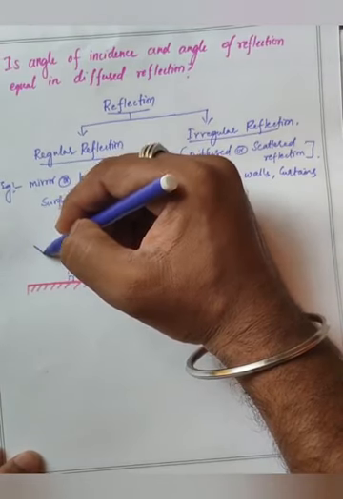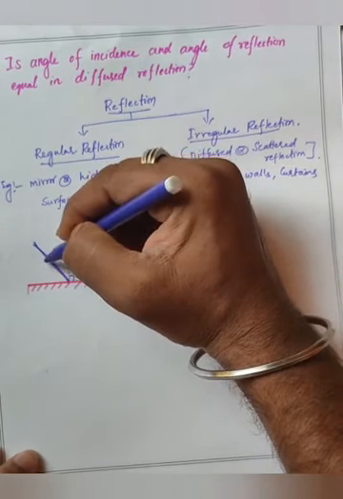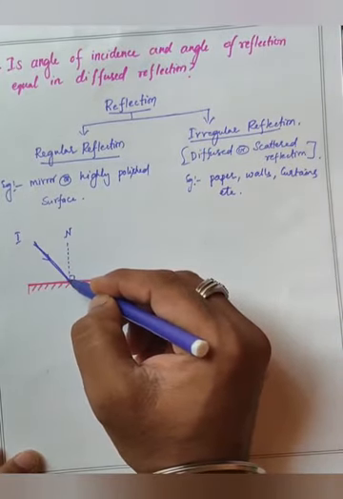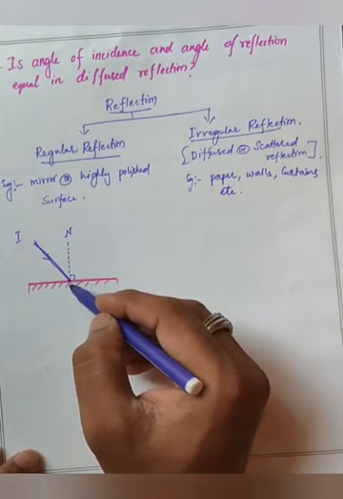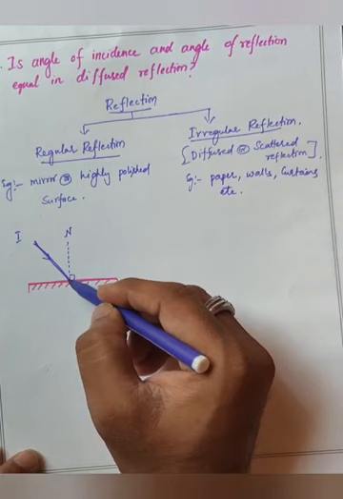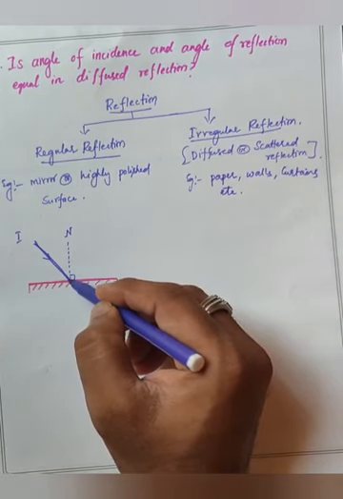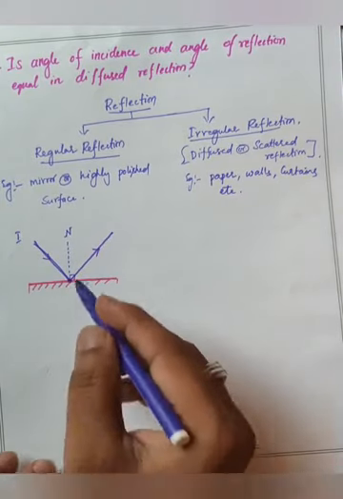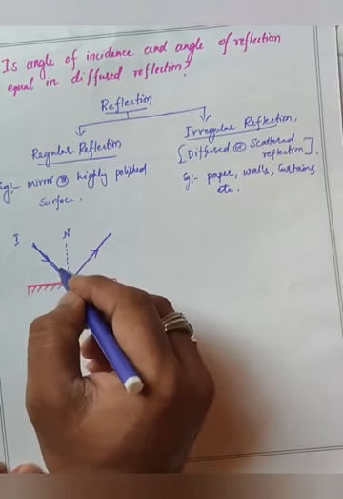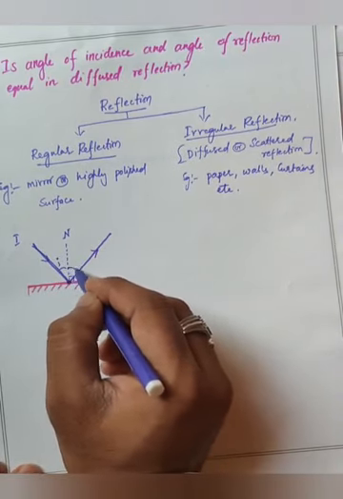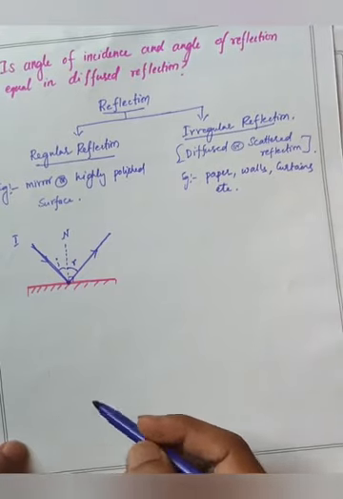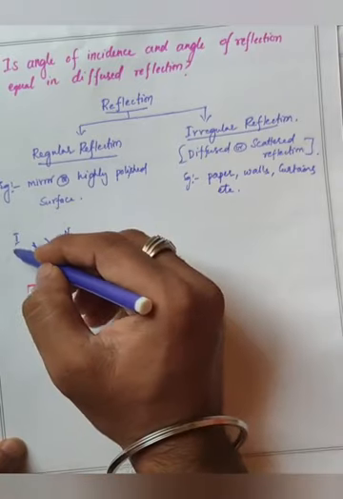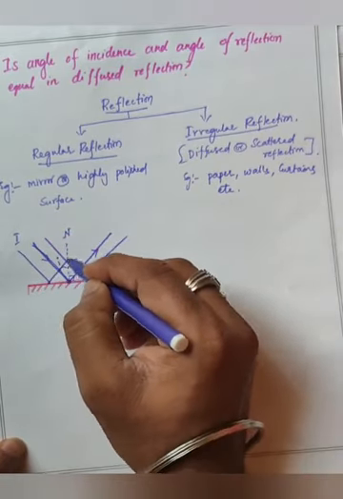So now a light ray is going to strike. This is incident ray I, and once it is striking this particular point, this is called a point of reflection or point of incidence. So this particular ray will be reflecting back to the same plane, same area. So it means this is angle of incidence and this is angle of reflection. So similarly we can observe multiple rays coming and going. So this ray is coming like this and it will go like this.